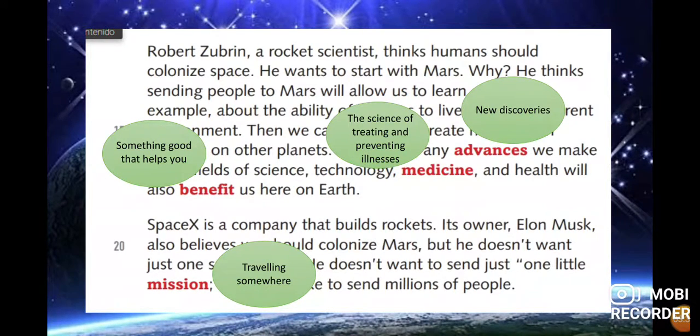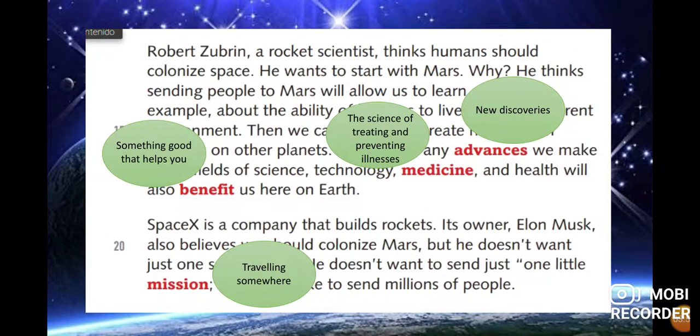Medicine: the science of treating and preventing illnesses. In this case, we talk about a science, we don't talk about a subject. And benefit: something good that helps you, that means a benefit is something that is good for you. That is a good decision. This one is a benefit.